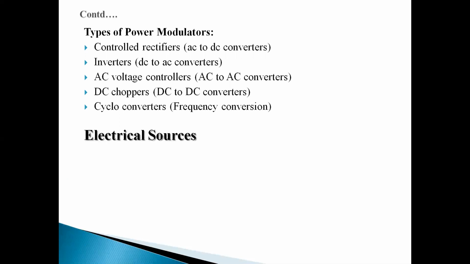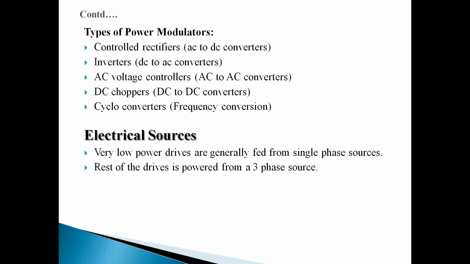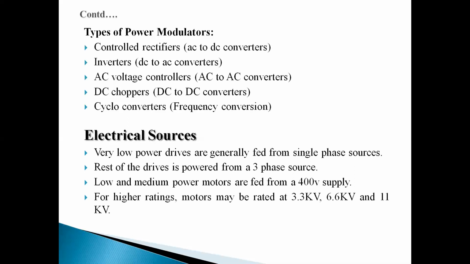Next component was electrical source. Electrical source means a source of power. It can be DC, AC, pulsating. Okay, so very low power drives are generally fed from single phase sources. If the drive is very low power, then the source will be a single phase source. Rest of the drives are powered by a three phase source. Okay, and low and medium power motors are fed from a 400 volt supply, and for higher ratings motor may be rated at 3.3 kV, 6.6 kV, or 11 kV.